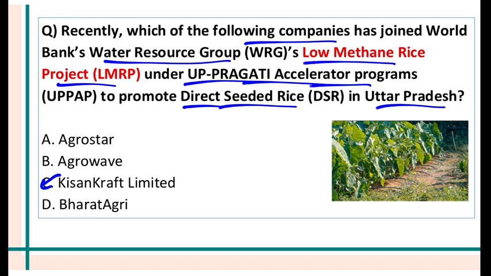There is a Water Resource Group of the World Bank. They have a project called Low Methane Rice Project. And this is a project, UP Pragati, which is supported in Uttar Pradesh by the WRG, Water Resource Group, and Bill and Melinda Gates Foundation.